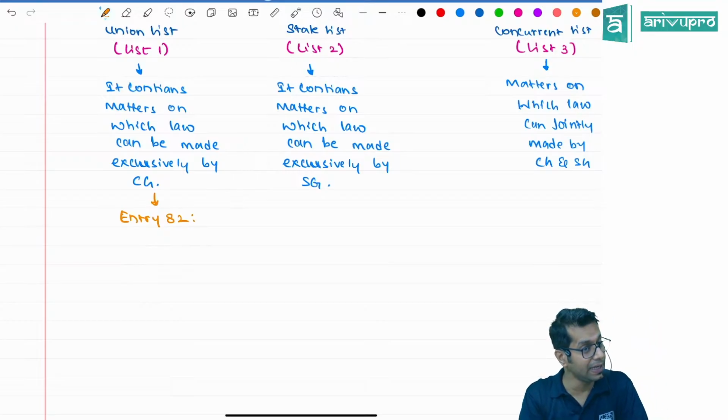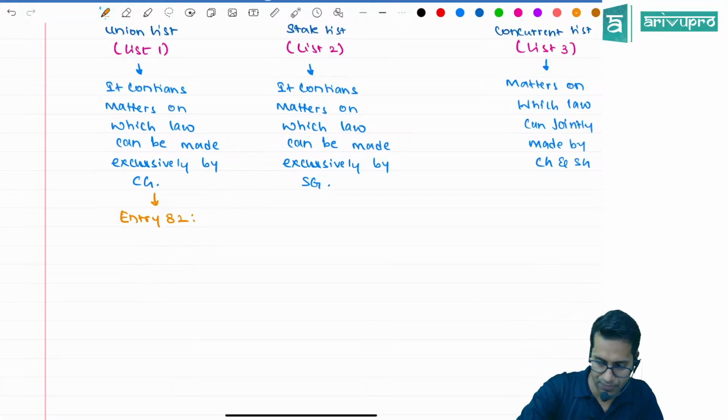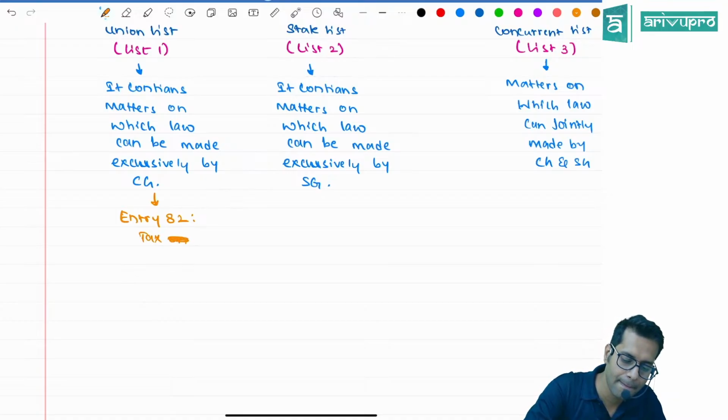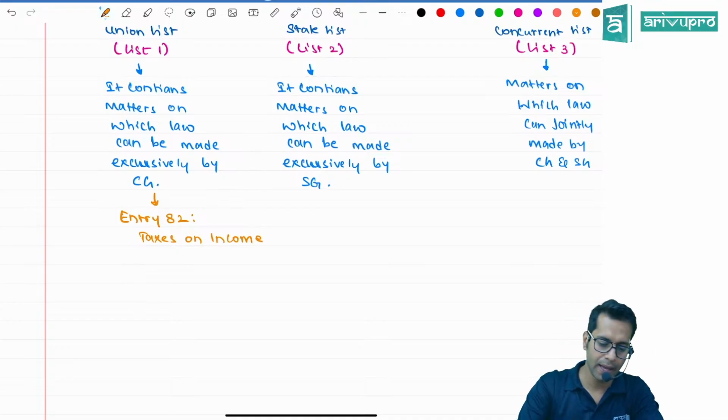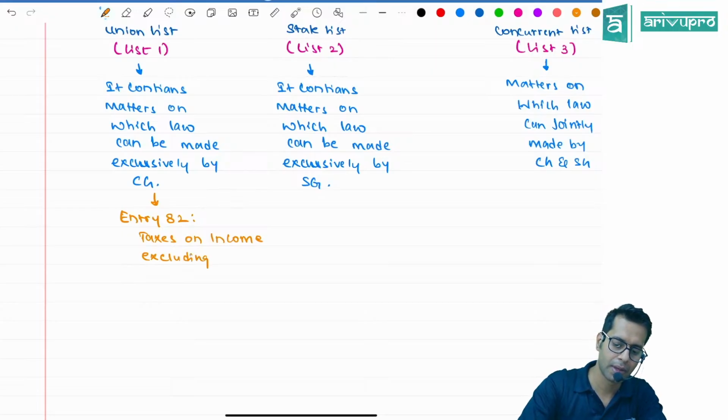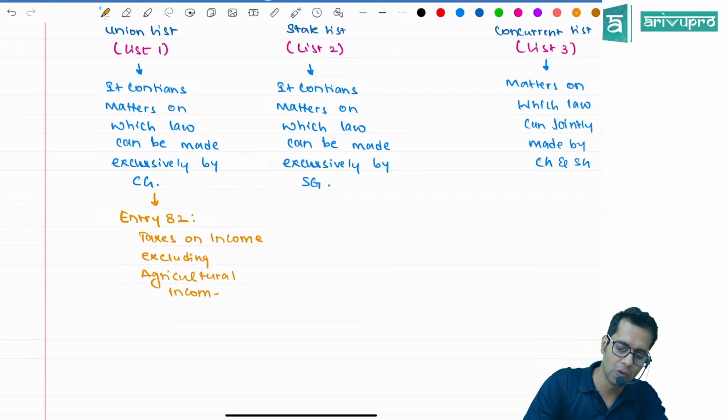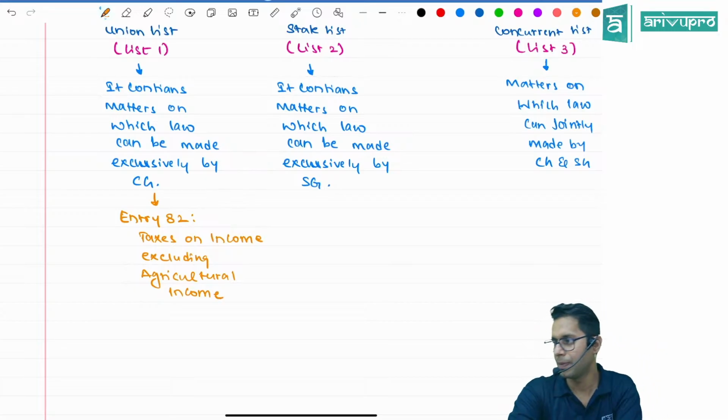This entry number 82 gave the power to whom? The central government, to collect taxes on income. The central government has the power to collect taxes on income, excluding agricultural income.